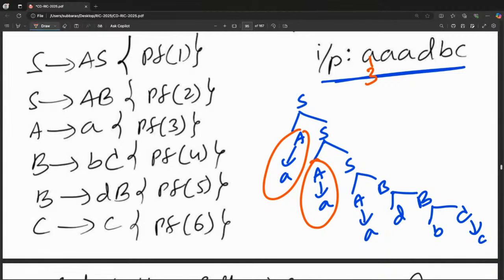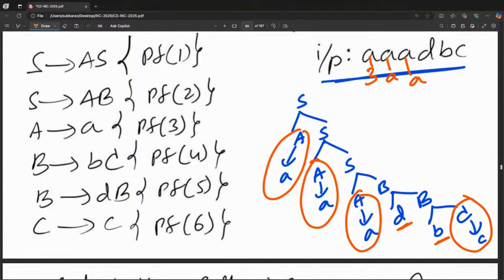Now again, one more A printed. Next one, again this, one more A printed. Next one, B goes to DB. D directly came, so nothing will be printed. B goes to BC. B directly came, nothing will be printed. C goes to C. I think 6 will be printed.